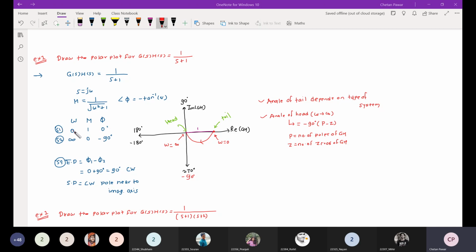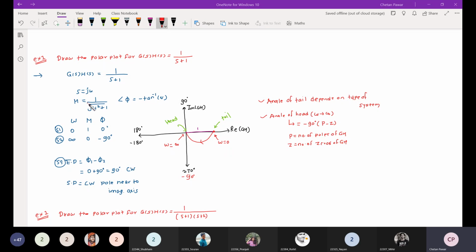We have found the magnitudes at omega equal to 0 and omega equal to infinity. Then we need to find the ending direction. The ending direction means the difference between phase 1 and phase 2. Phase 1 is the phase at omega equal to 0, and phase 2 is the phase at omega equal to infinity. So 0 minus (-90 degrees) will be plus 90 degrees. Here a positive angle is there, so I will take the ending direction as clockwise.